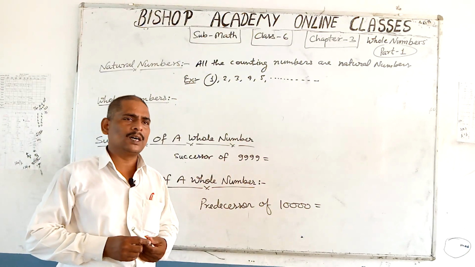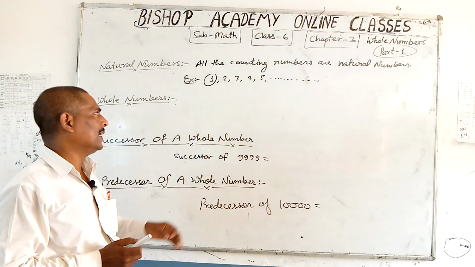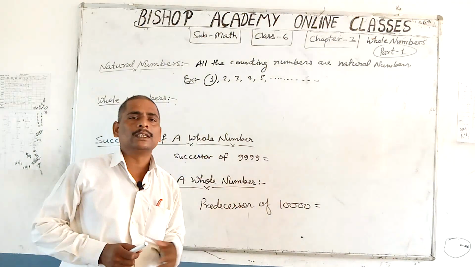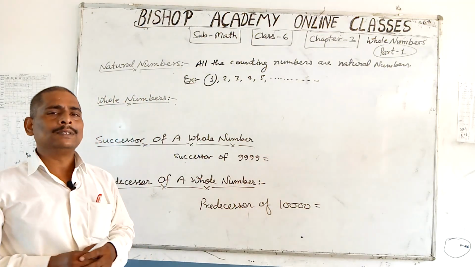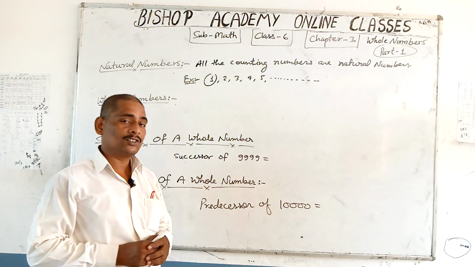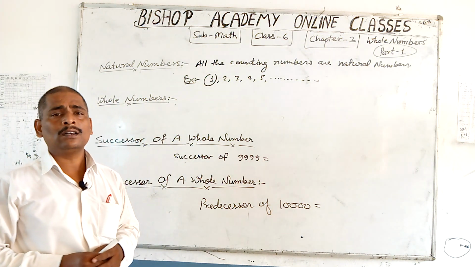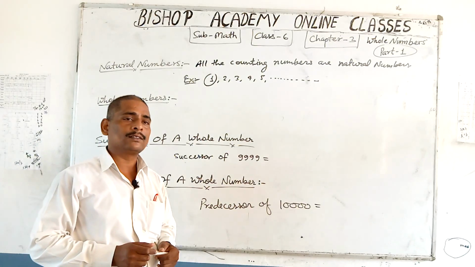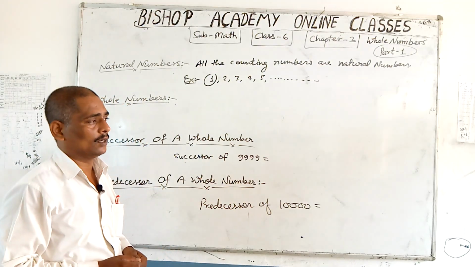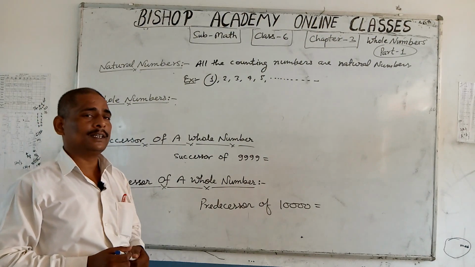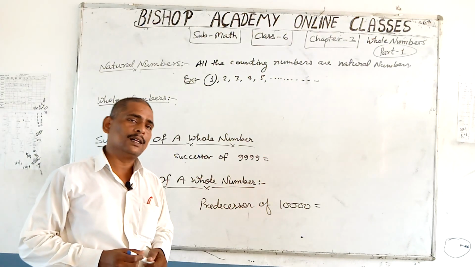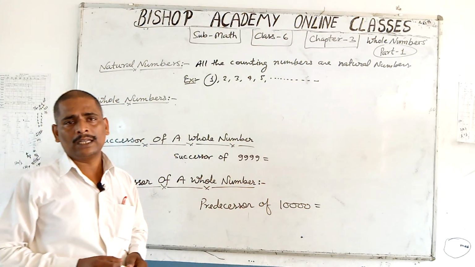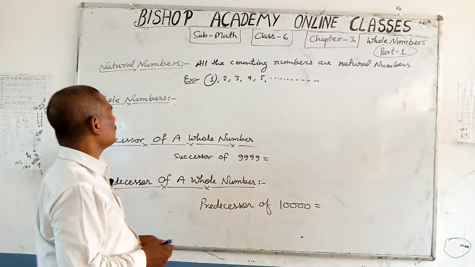But which is the largest natural number? You cannot define it. So, if anybody asks what is the largest natural number, you say infinite.